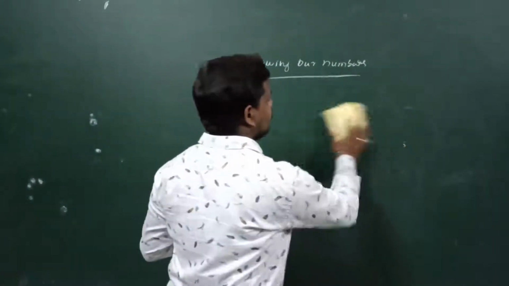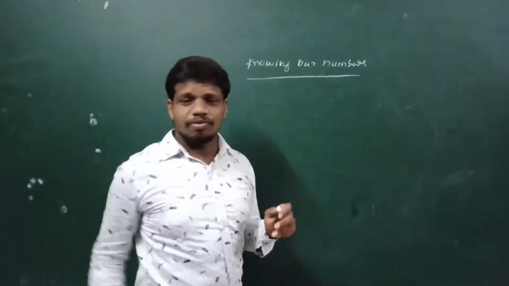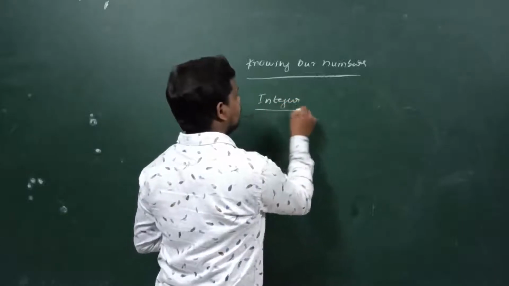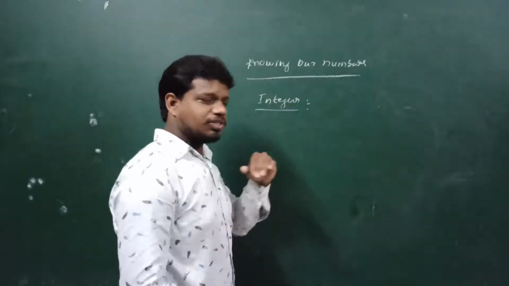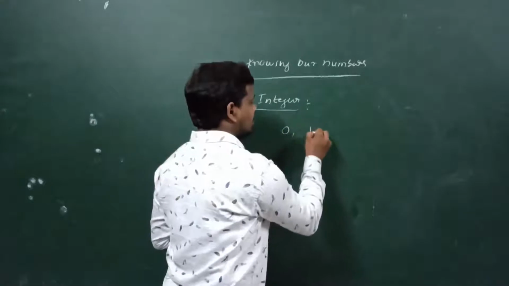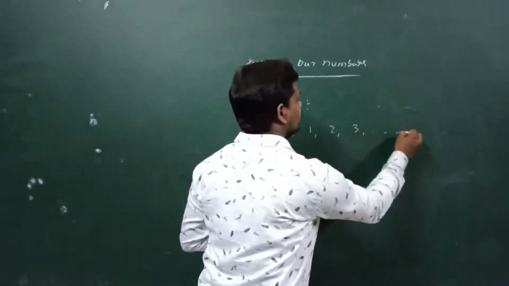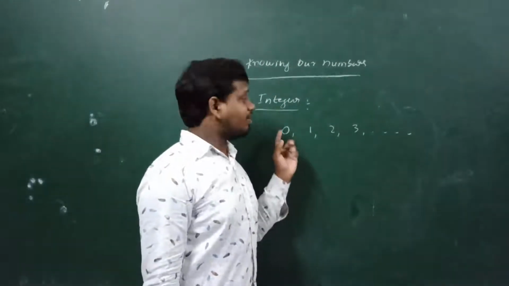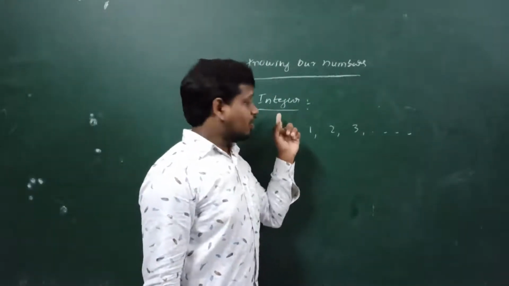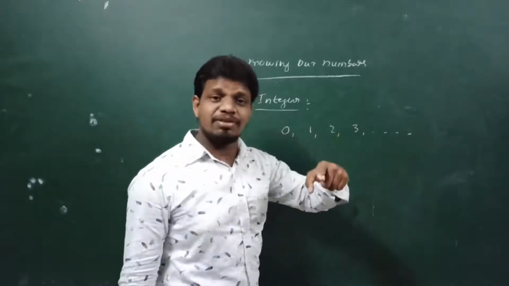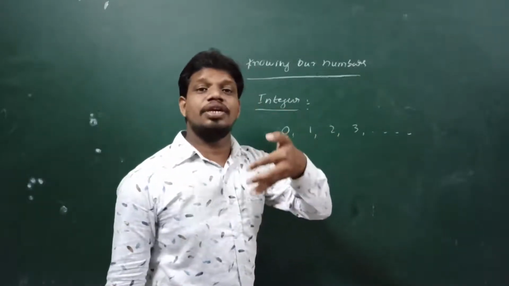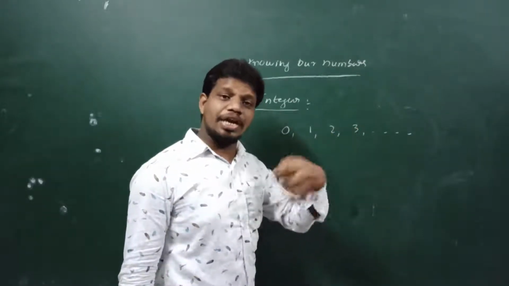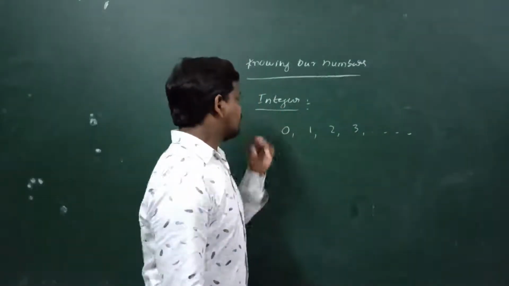Okay. Next one is integer. Okay, what is the meaning of integer? Just see, just now we learned about the whole number. What is the whole number? Natural number along with 0. And what is the meaning of integer? Nothing but whole numbers taken with both signs, positive and negative. Whole numbers taken with both signs positive and negative are known as integers.